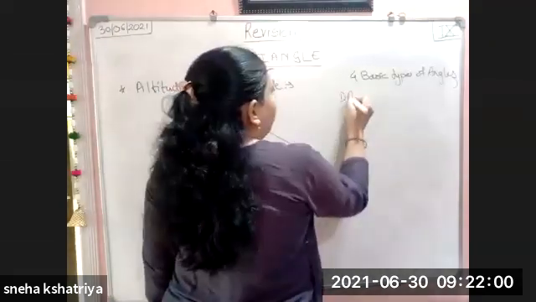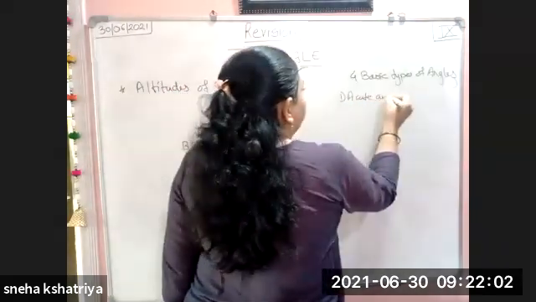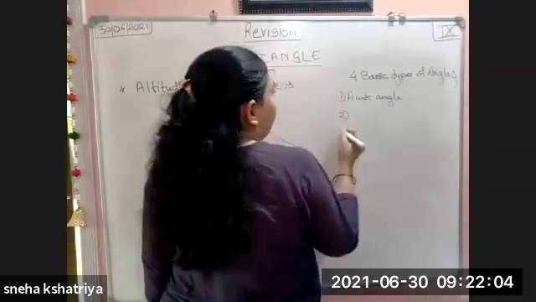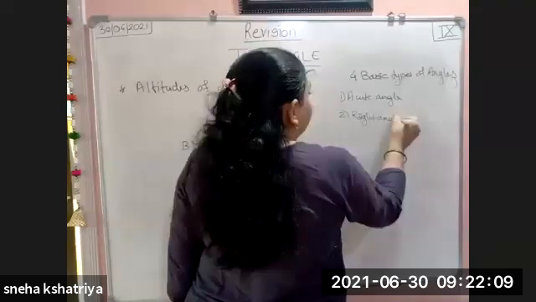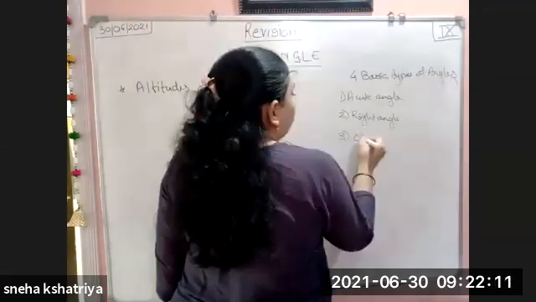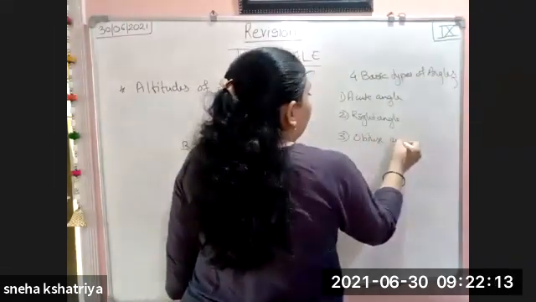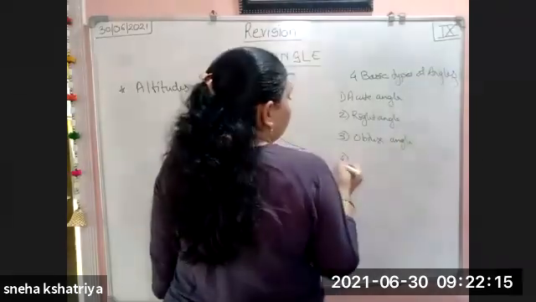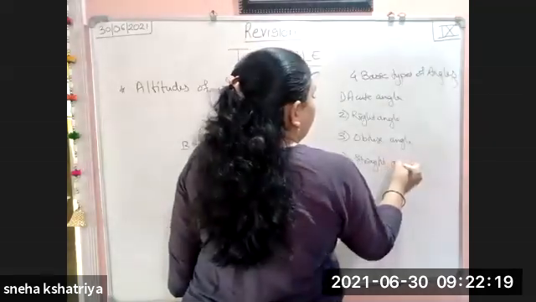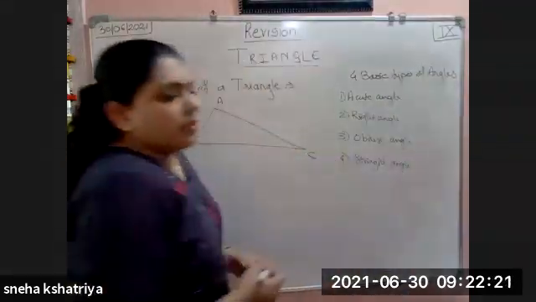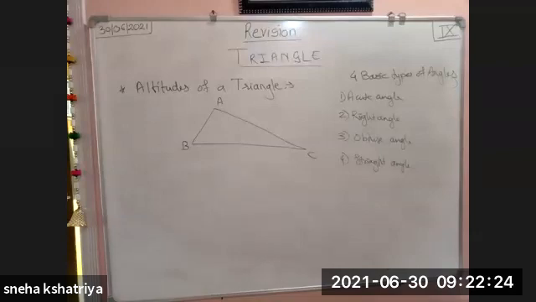The first one is acute angle. Second one is right angle. Third one is obtuse angle. And fourth one is straight angle. These 4 types of angles we have learned here.